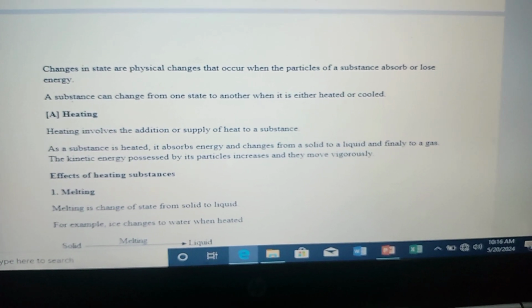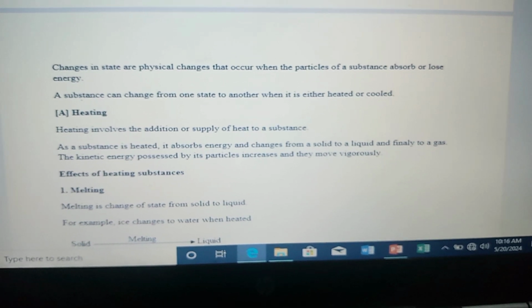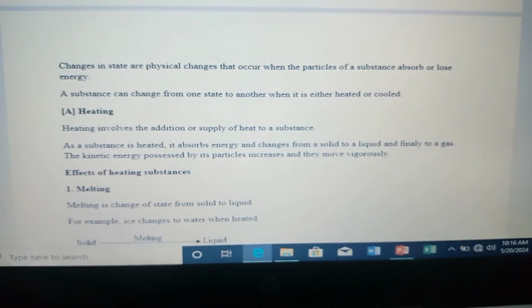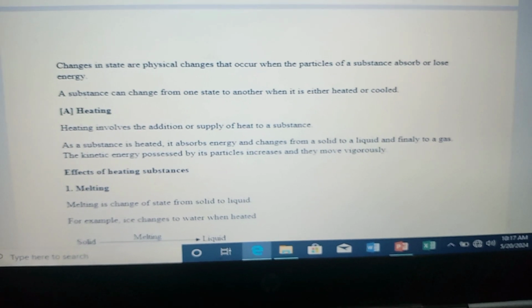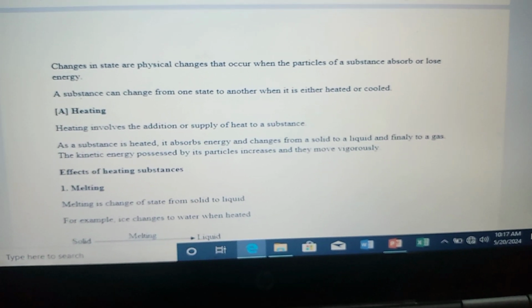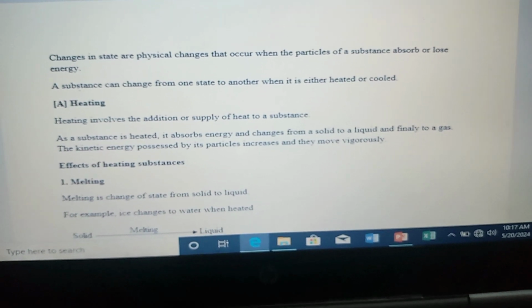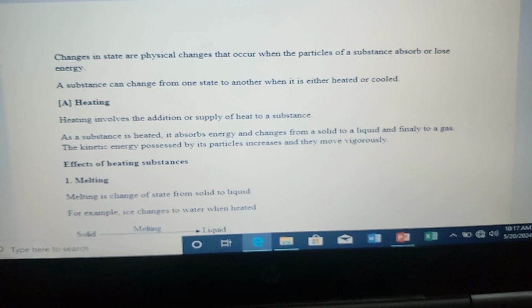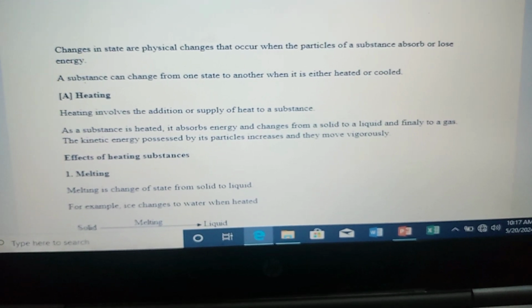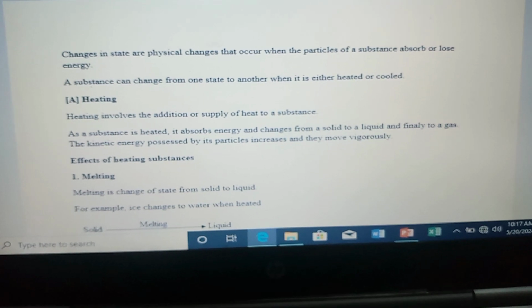A substance can change from one state to another when it is either heated or cooled. That is what we call a change in state, when it changes from its normal state to another state. So what is heating? Heating involves the addition or supply of heat to a substance.